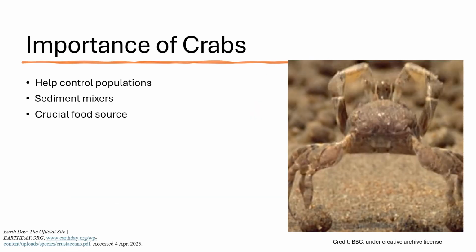Crabs play a crucial ecological role, especially within coastal ecosystems, as they help to maintain homeostasis within their ecosystem. Firstly, crabs help to control the population of some organisms, such as mollusks and plankton, helping to ensure that their population doesn't spiral out of control and harm the ecosystem.